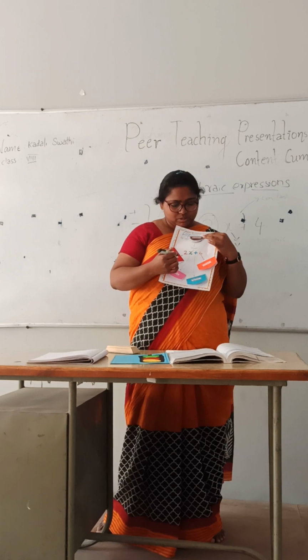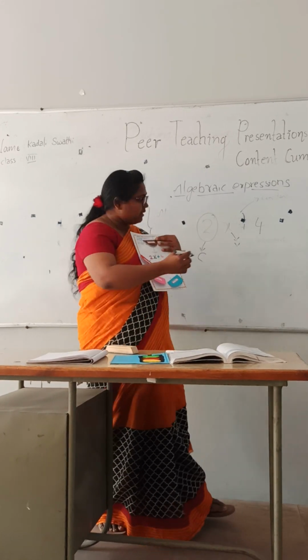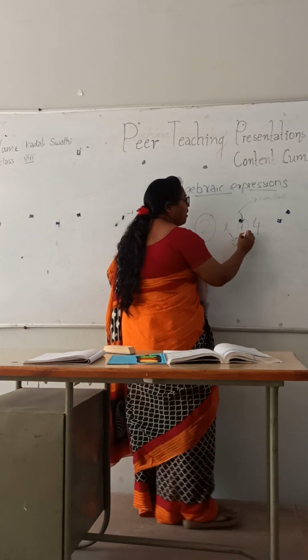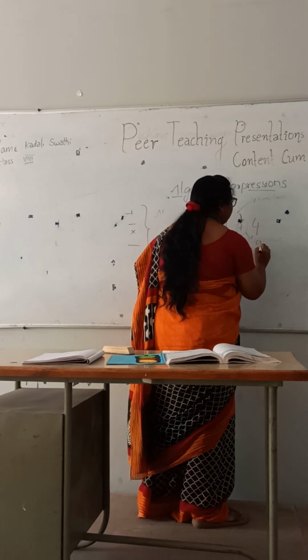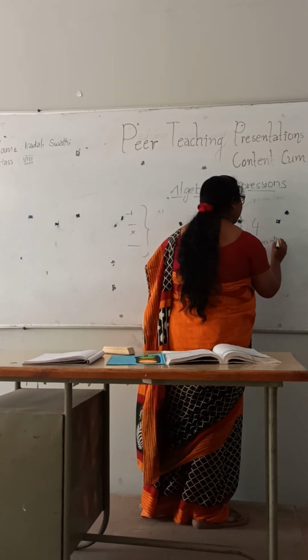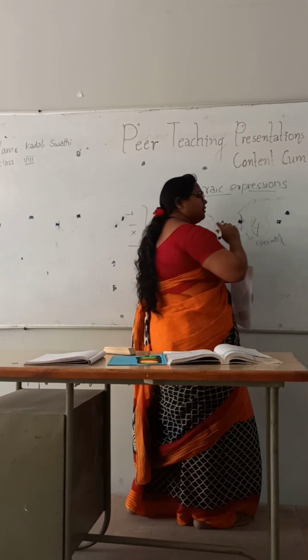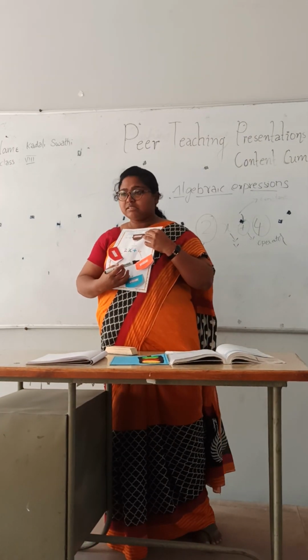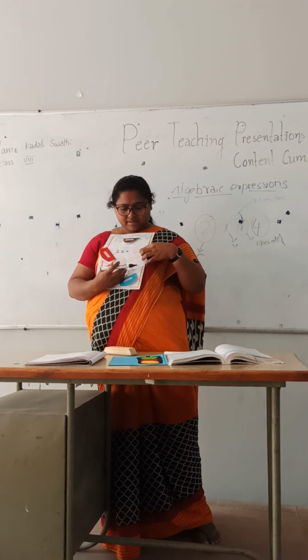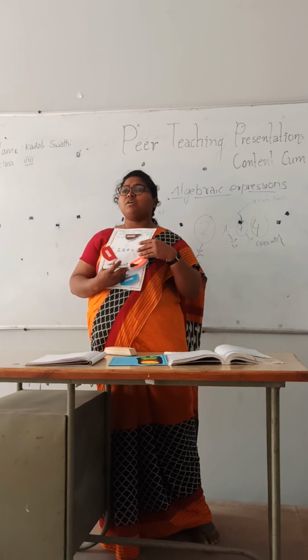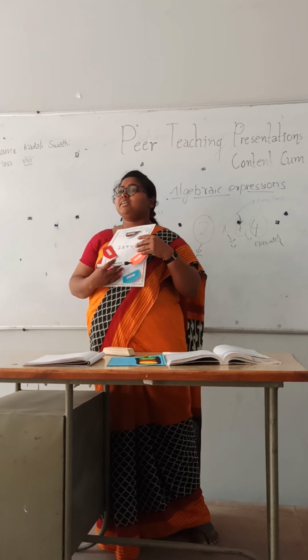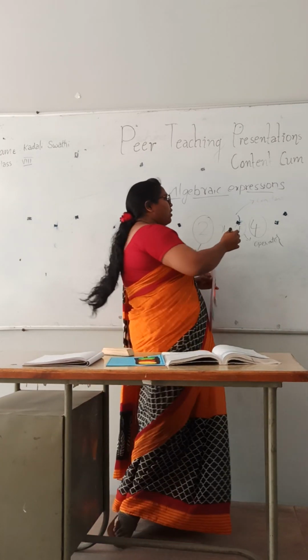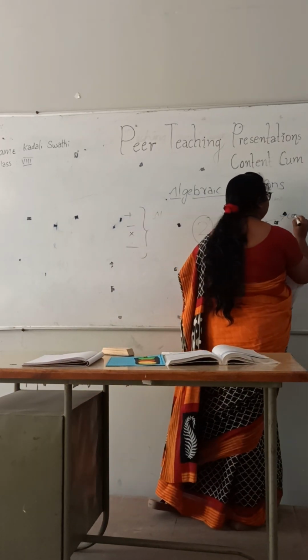Next, this plus is the operator. And this 4 is the constant. Just now I told you what a constant is. It doesn't change. Constant doesn't change.